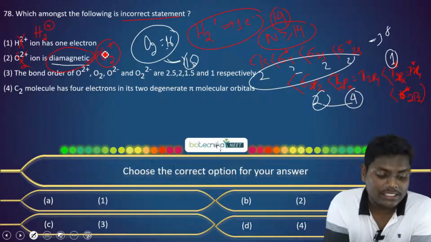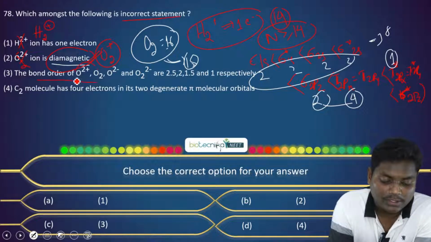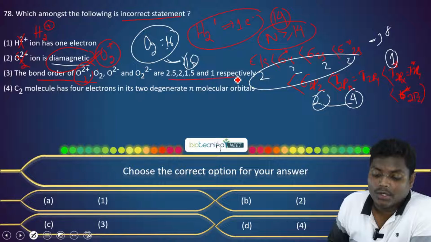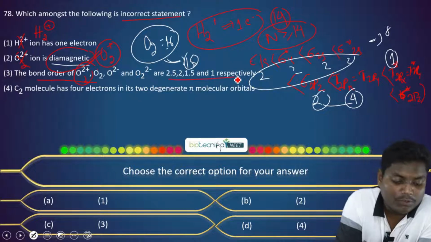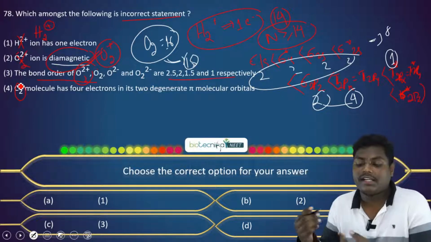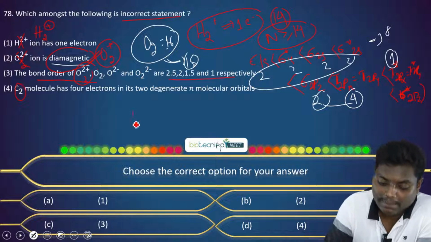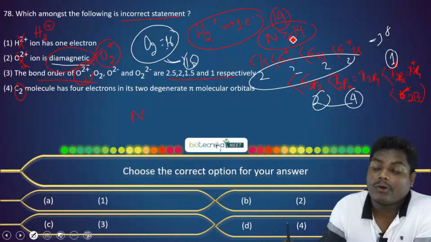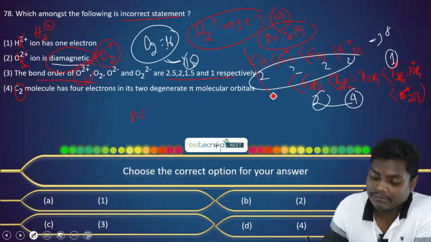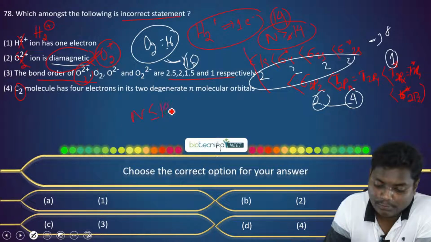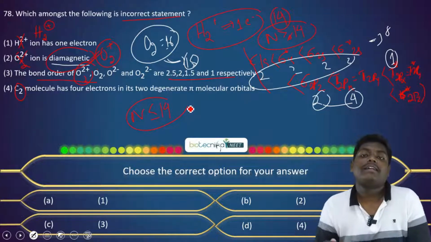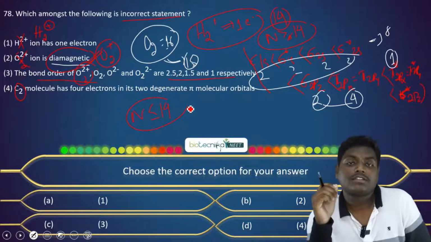Now if we closely check the bond order of O2 plus, O2, and the others, these are correct. It will be 2.5, 2, 1.5 respectively. For C2 also, similarly you can arrange. This applies for n greater than 14. For n less than or equal to 14, the above MOT expansion that we did was for when the electrons are greater than 14.